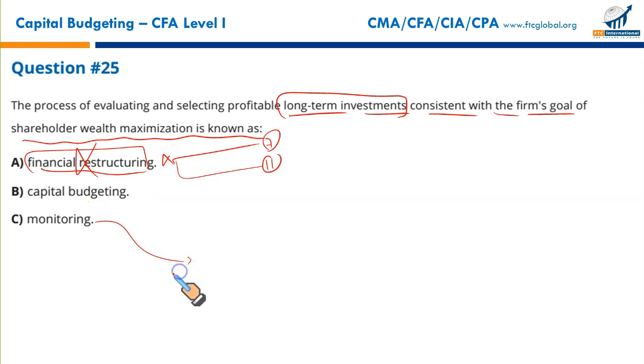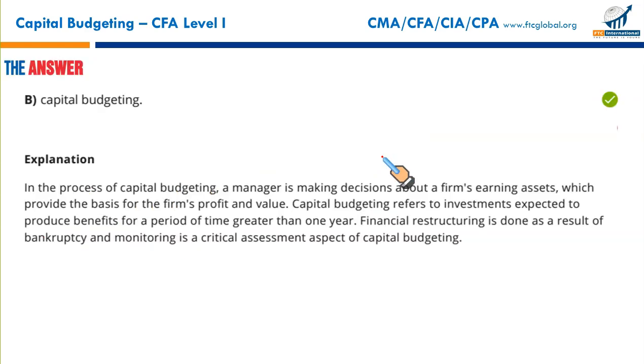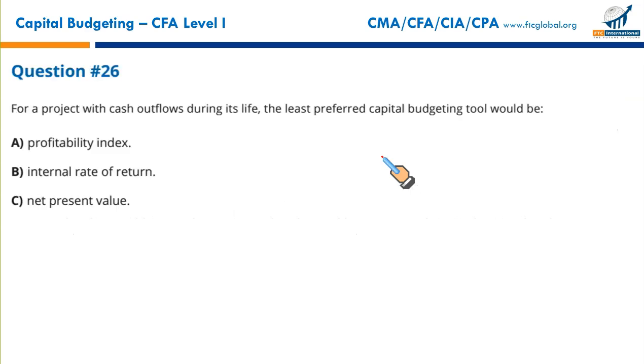Monitoring is one of the aspects of capital budgeting. It is not itself capital budgeting. What we are looking for is profitable long-term investments to increase the shareholders' wealth. This is what you call capital budgeting. That makes B the correct option. Next. For a project with cash outflows during its life, the least preferred capital budgeting tool would be, least preferable, least.